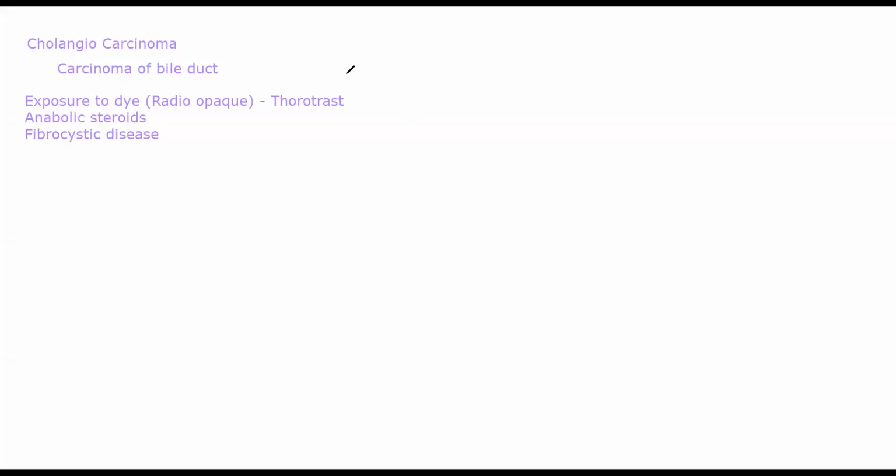Just write it here: cholangiocarcinoma tumors are hard and firm, hard and whitish. They have glandular structures, but do not secrete bile. So if you are able to find such structures in that particular tumor, you can generally assess that it is a cholangiocarcinoma. Now coming to something called hepatoblastoma.